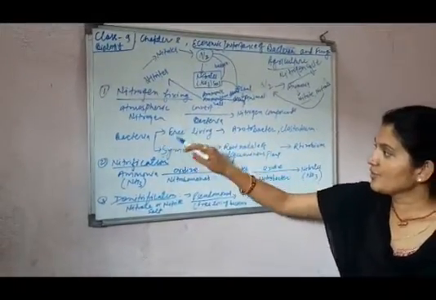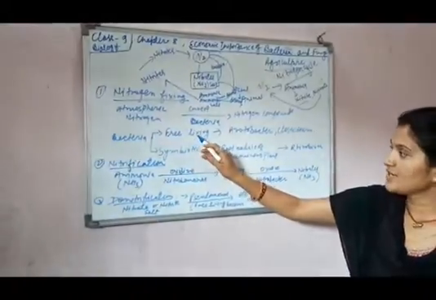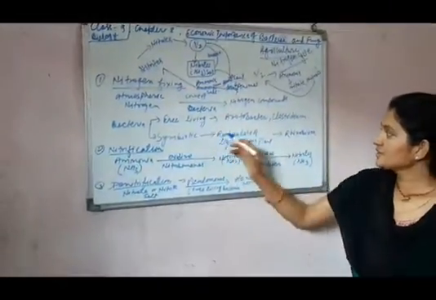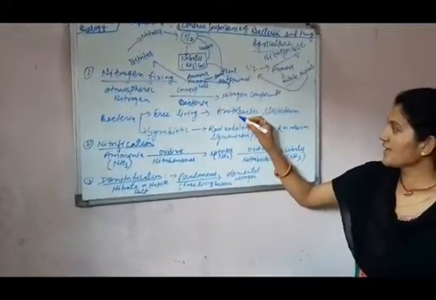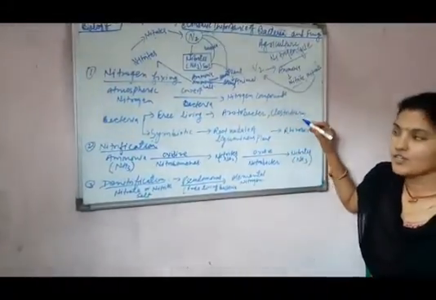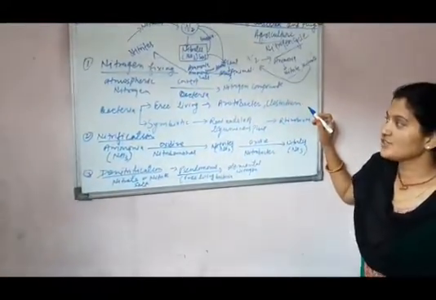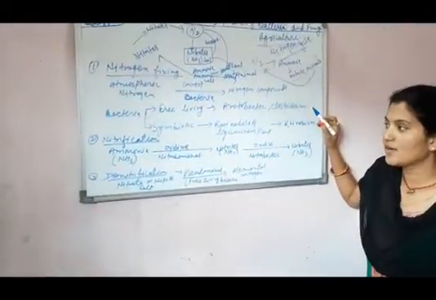The bacteria may be of two types: free living or symbiotic. In free living there are two bacteria, Azotobacter and Clostridium, which can convert atmospheric nitrogen into nitrogen compounds.